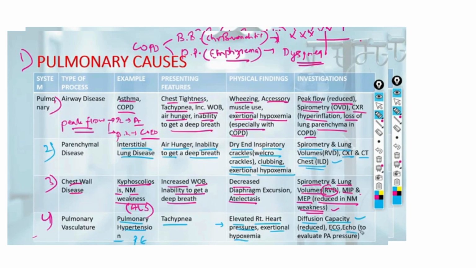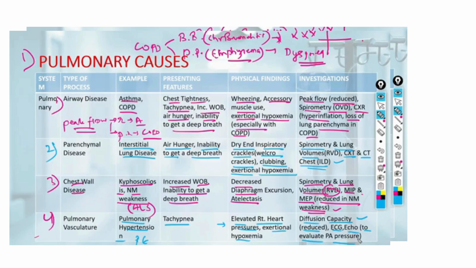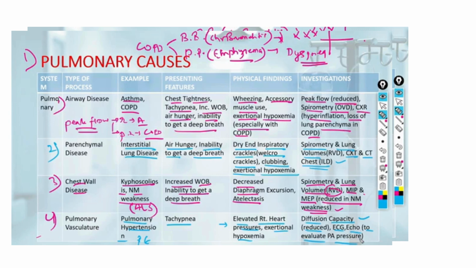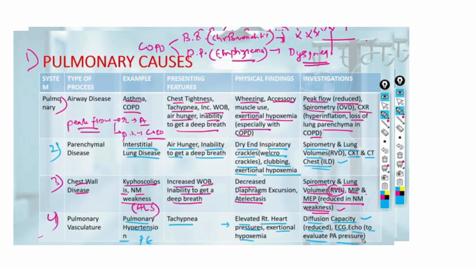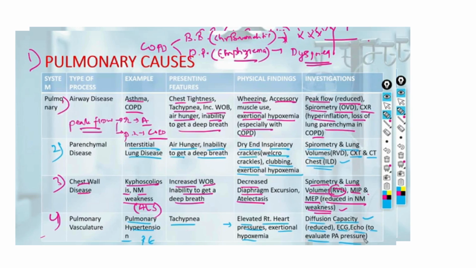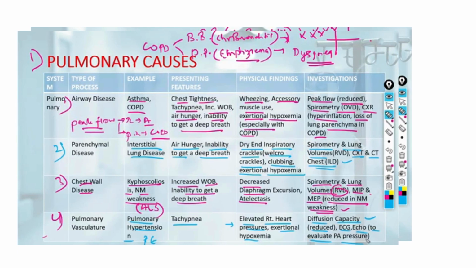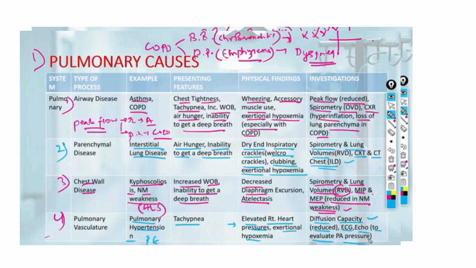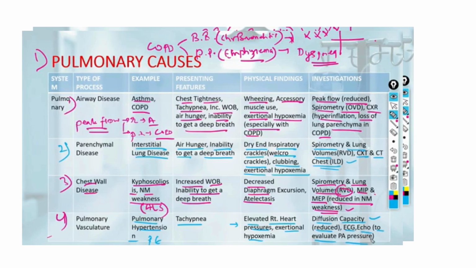ECG and echo are used to diagnose these patients, and echo can tell us about the pulmonary artery pressure. Chronic thromboembolic disease should be suspected if the person gives a history of travel by air or road, or the use of oral contraceptive pills. Pulmonary artery hypertension and pulmonary thromboembolism cause dyspnea due to increased pulmonary artery pressure and the stimulation of pulmonary receptors, which we have already discussed.